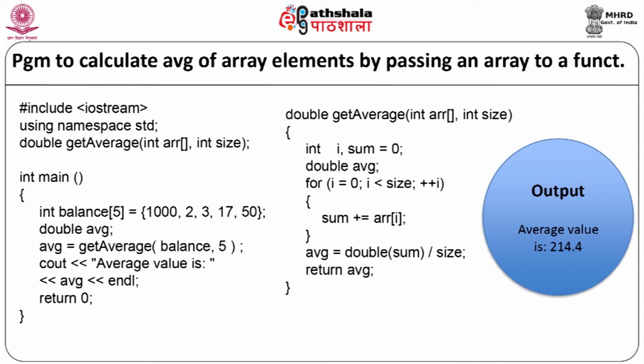Now, we will define our function as double getAverage(int ar[], int size). Int i, sum = 0, double average. For i = 0, i < size, i++, sum = sum + ar[i]. The for loop will end. Average = double(sum) / size, return average, and the function will end. When the above code is compiled and executed, it will produce the result: average value is 214.4.